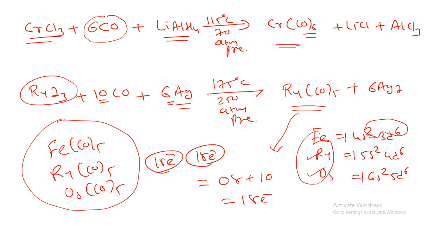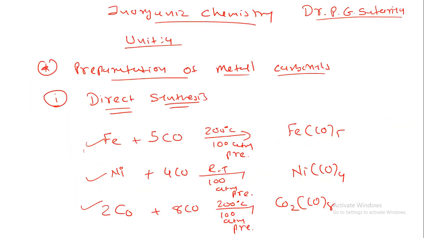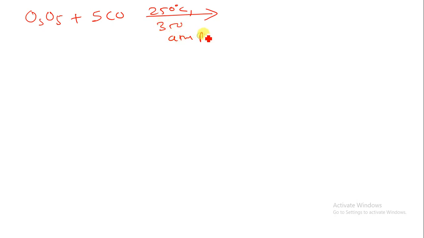Okay, so now let us understand one more example for the reducing agent. Suppose we are having OsO5 when we are reacting with 5CO in the presence of 250 degrees Celsius under 350 atmospheric pressure.